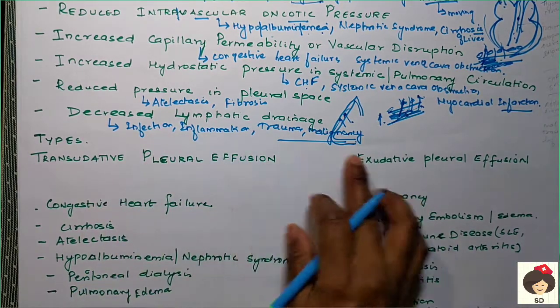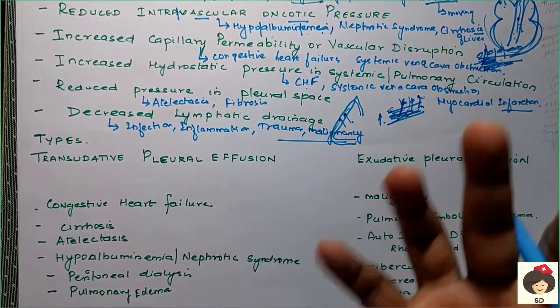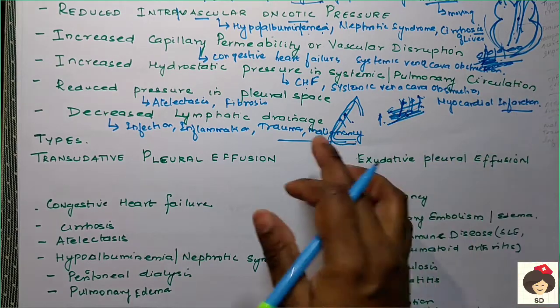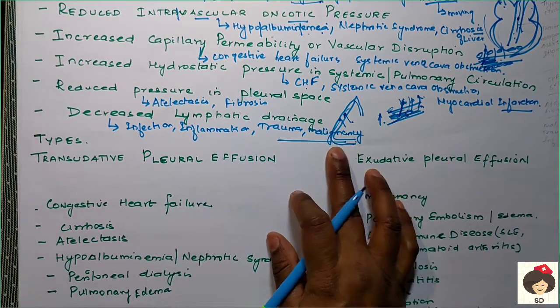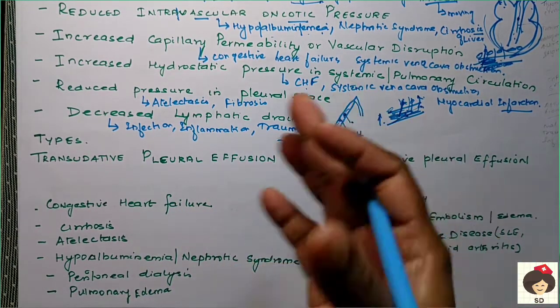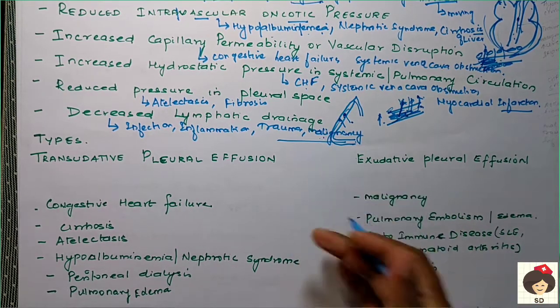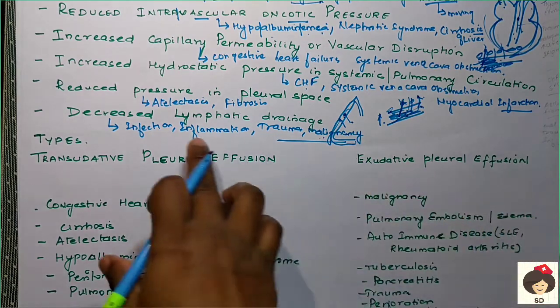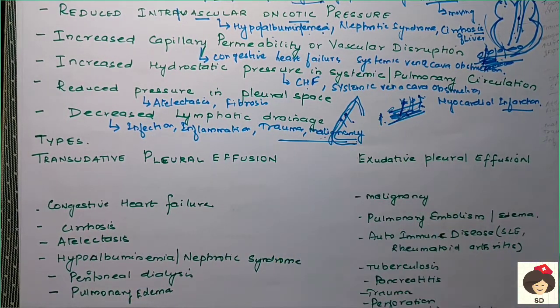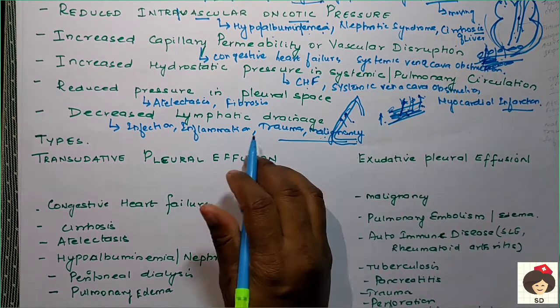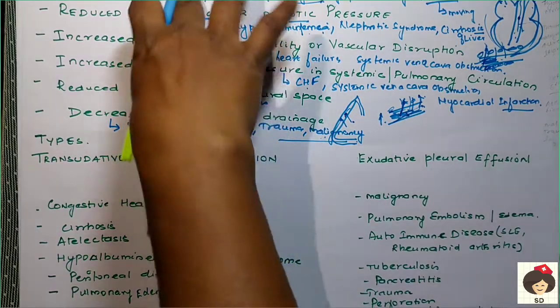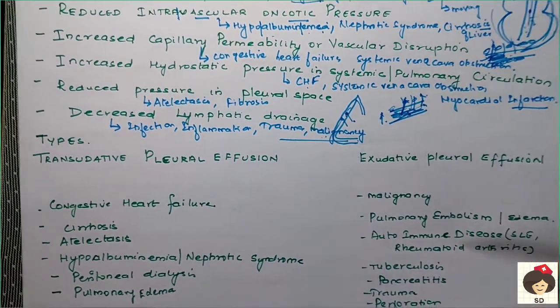In infection, inflammation and trauma, fibrous tissue deposition occurs, because of which the lymphatics will not drain properly. In malignancy, the lymph vessels get blocked. Because of all this blockage or obstruction, the lymph vessels are not able to drain the excess fluid, so there is increased fluid accumulation in the pleura. These are the causes of pleural effusion.